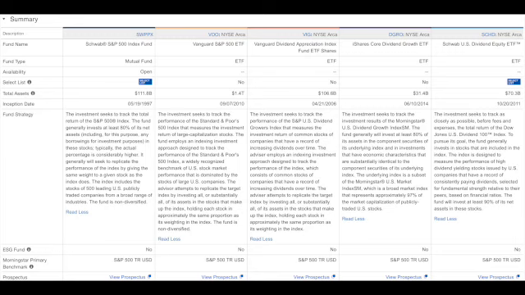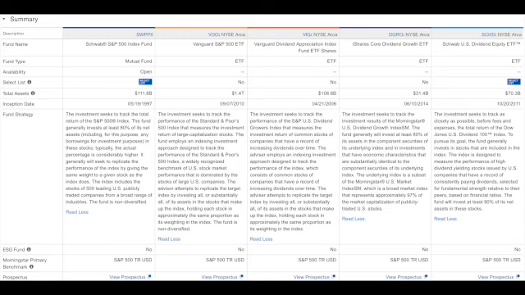As we go over to the Vanguard Dividend Appreciation Index Fund, 106 billion total assets. Inception date 2006. Investment seeks to track the performance of the U.S. Dividend Growth Index that measures the investment return of common stocks of companies that have a record of increasing dividends over time. As we go over to DGRO, 31.4 billion, inception date 2014.